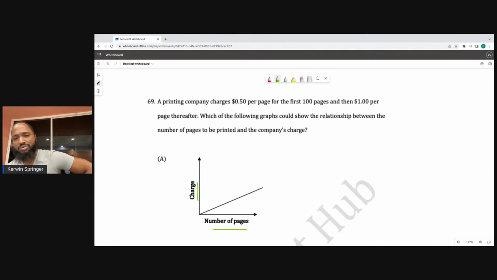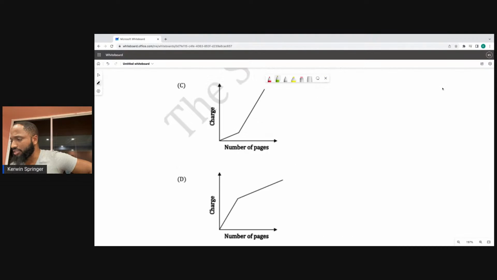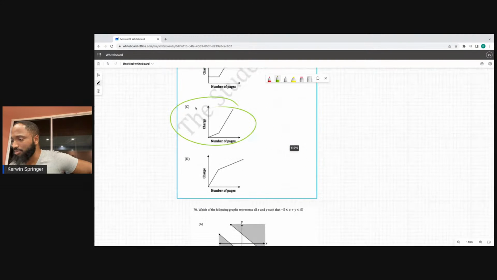What are we looking for? 50 cents and then $1, so it's supposed to rise. The charge is supposed to go up and then go up faster. So C. I find these questions again not easy.